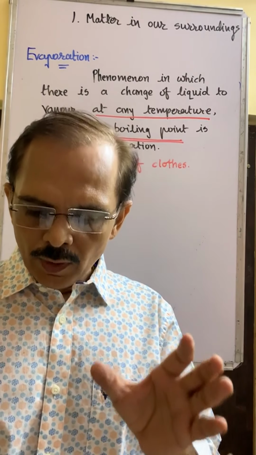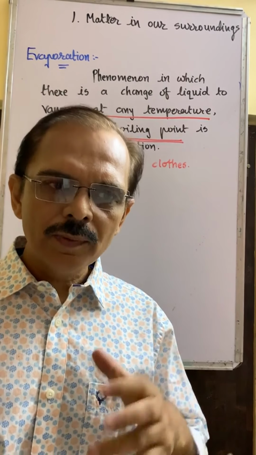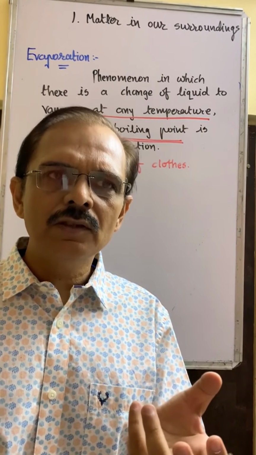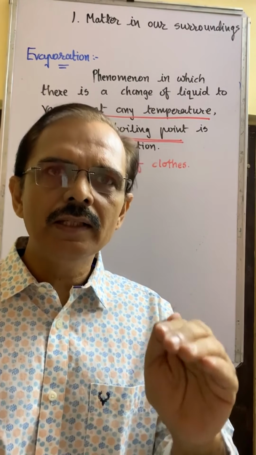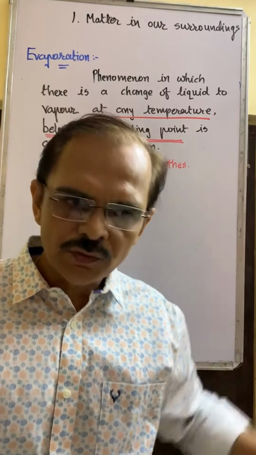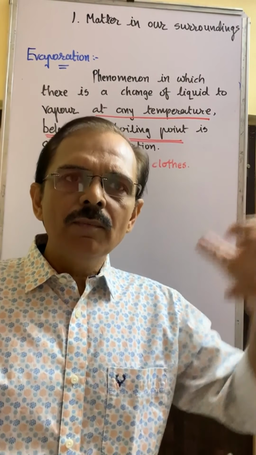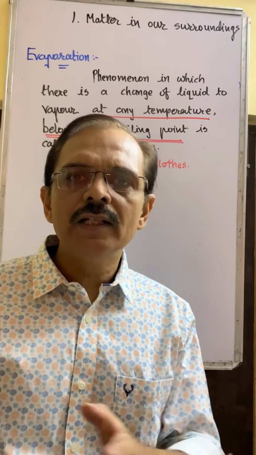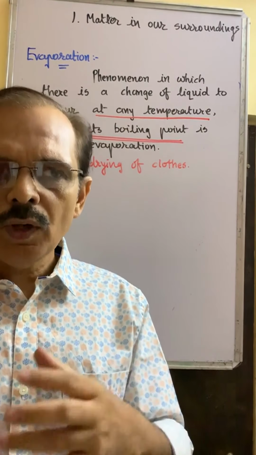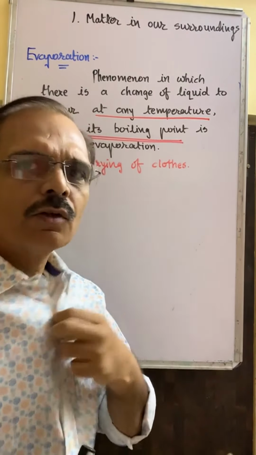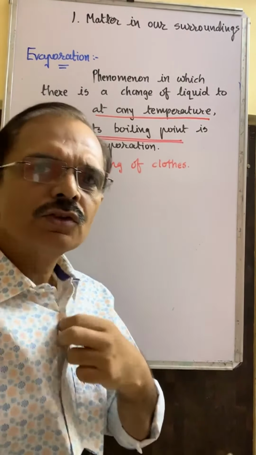Okay? Evaporation starts when we supply heat energy, below the boiling point. Remember, we supply heat energy. When heat energy is absorbed from the surrounding atmosphere by any substance like solid, liquid or gas, then evaporation starts. As for example, our clothes are wet, then what happens?